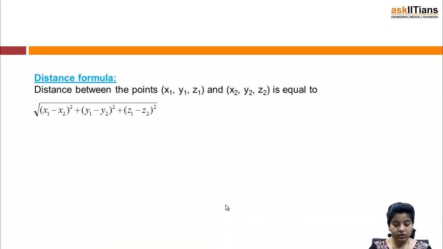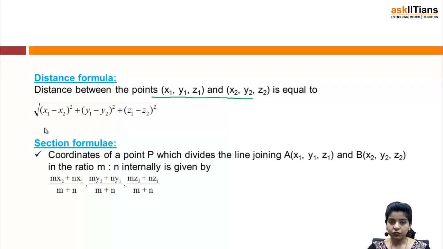Okay, now we have the distance formula, and most of you I am sure would be knowing, like we had in 2-dimensional, now we have it in 3-dimensional, and so we just have a third coordinate and the formula in fact remains the same. That is, the distance between the 2 points (x1, y1, z1) and (x2, y2, z2) is equal to the square root of (x1 minus x2) whole square plus (y1 minus y2) whole square plus (z1 minus z2) whole square.